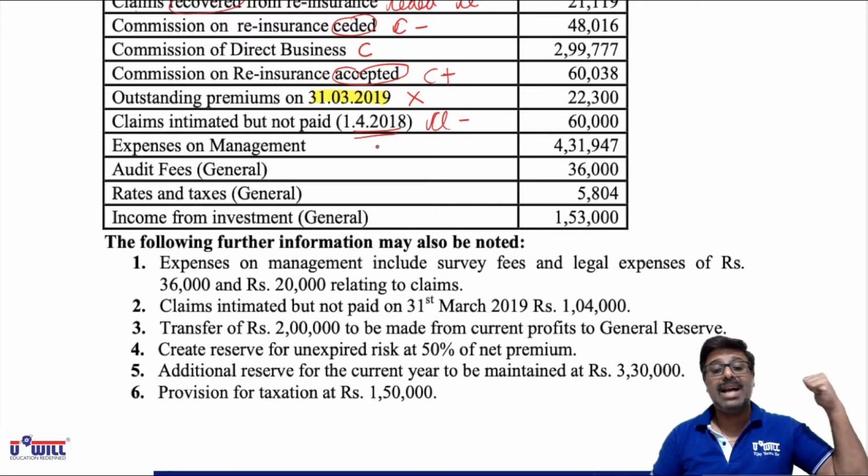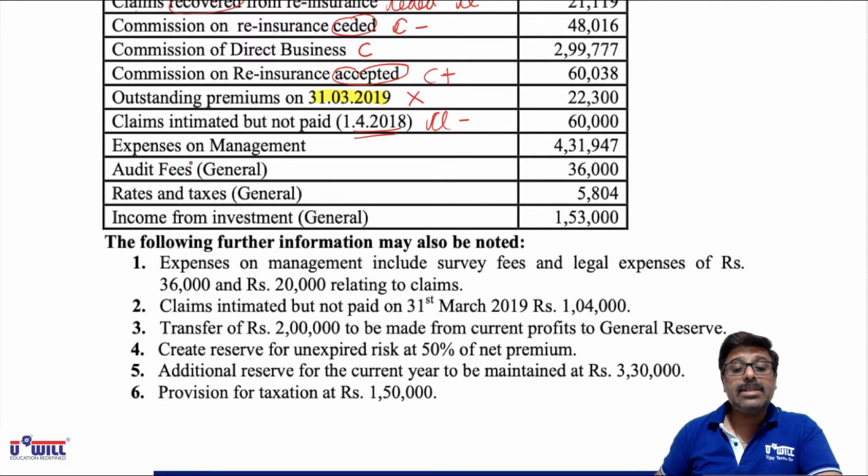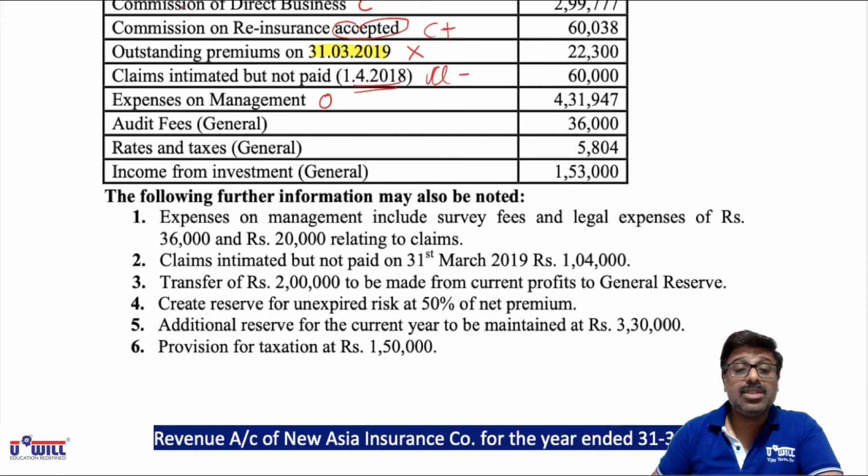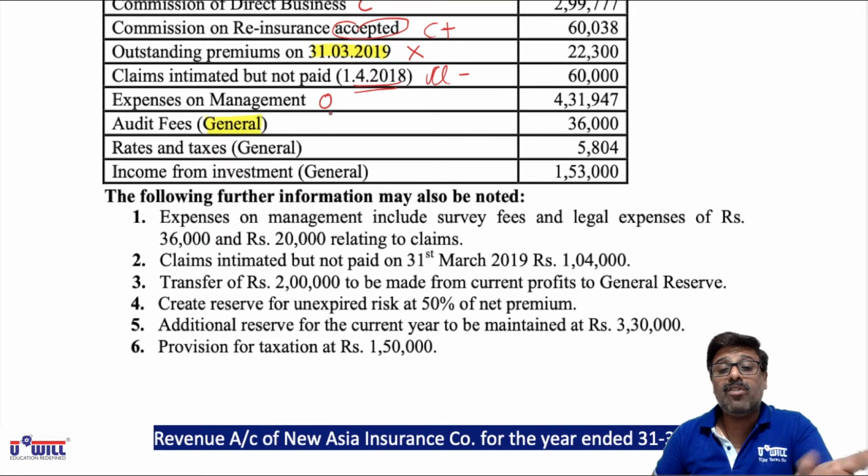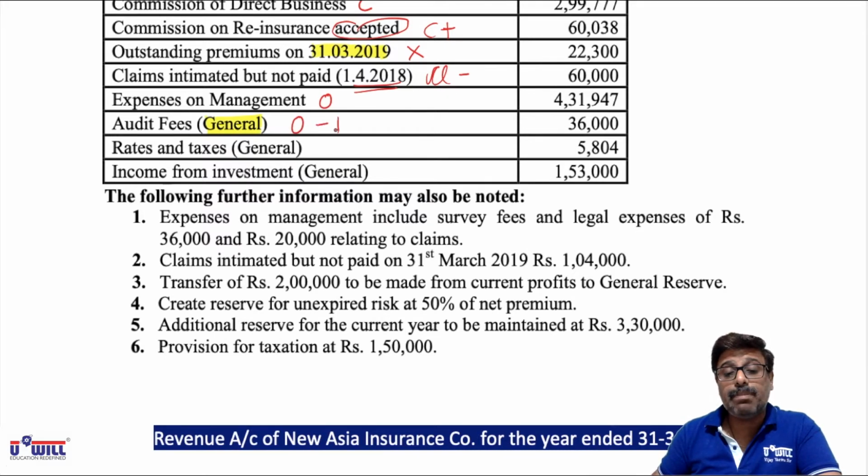Because it belongs to last year. Expenses on management, audit fees. Now this is what I mean to say: when they say general, it means it is not related to fire business, so it will come as other expenses in P&L account. Expenses on management means management of fire business only, so this would come in revenue account, RA.